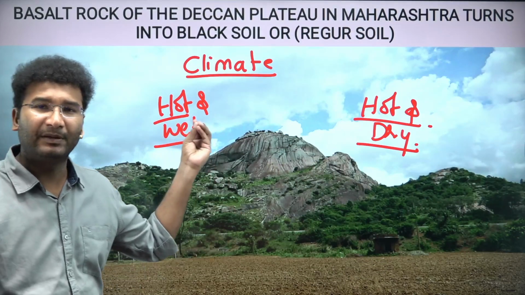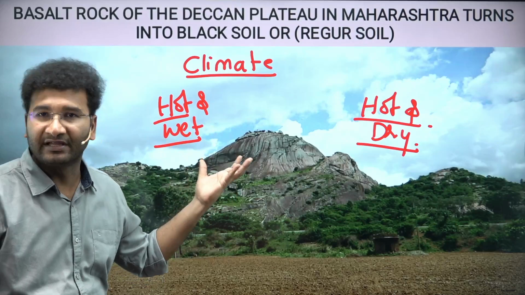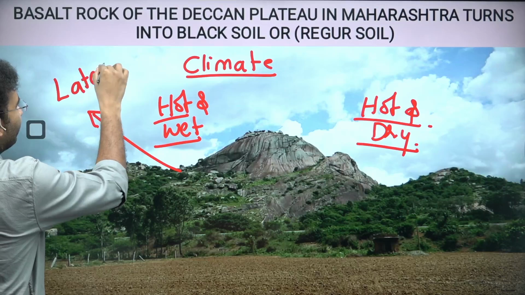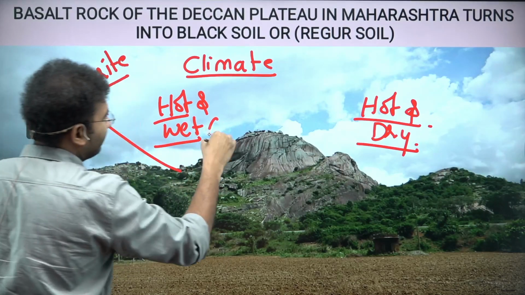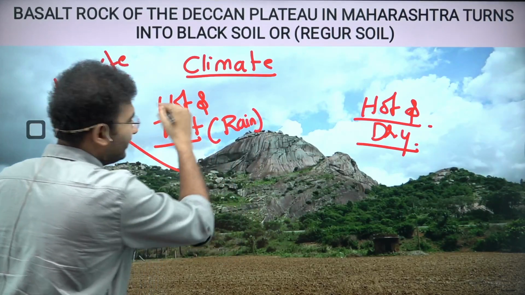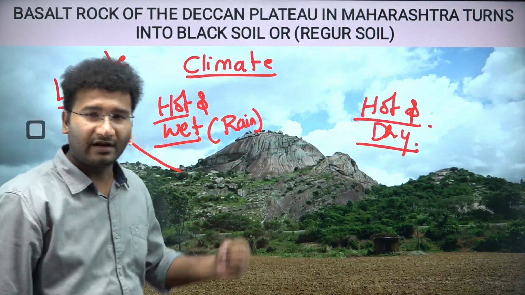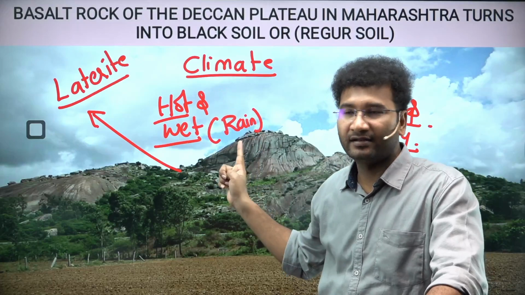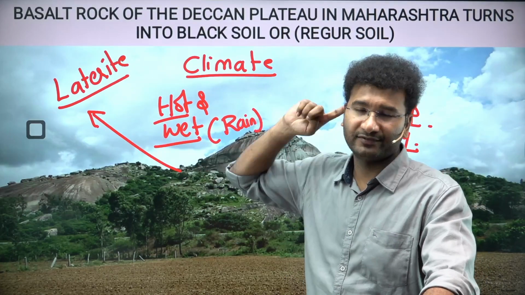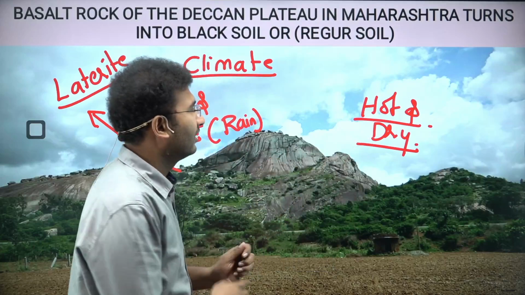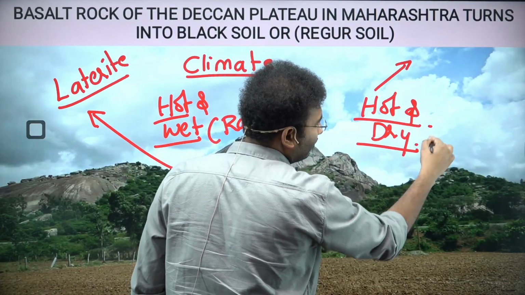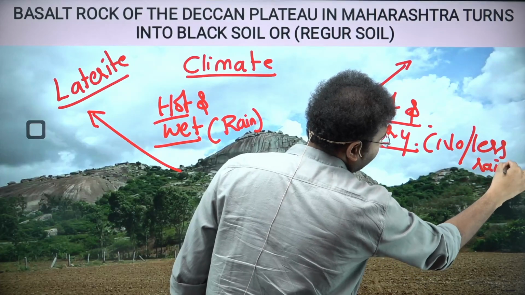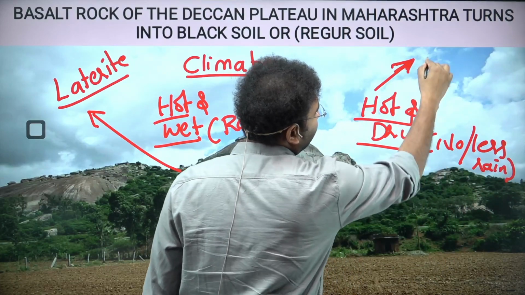Hot and wet means where there is rain and also sunshine. Under such circumstances this soil will become laterite. Wet means rain should be more, hot means heat should be there. The same rock in the presence of hot and wet, that is heat and rain, will convert itself into laterite type of soil. But the same rock under hot and dry, meaning heat with no or less rain, you will see this particular rock become black soil.